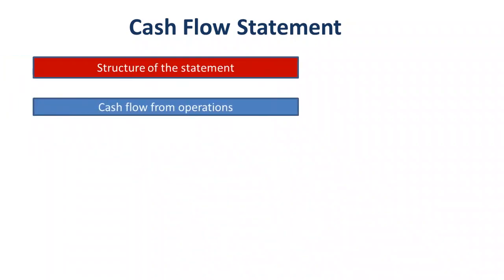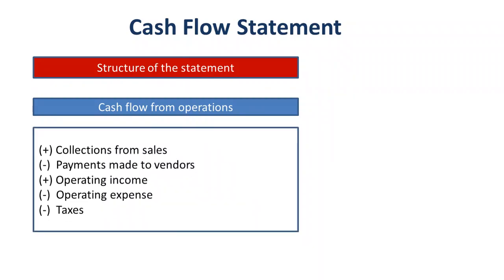Now, the cash flow statement could be classified into three parts, as I had mentioned before. That is cash flow from operations, cash flow from investing activities, and cash flow from financing activities. The first one, cash flow from operations, includes receipts and payments directly related to the business. For instance, cash inflows from sale of inventories or services, or payments given to vendors or suppliers, operating income, operating expense, and taxes. If you see, all these line items are directly or indirectly related to the business of the company.